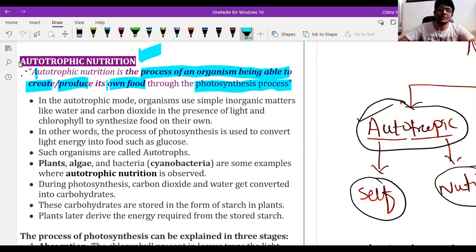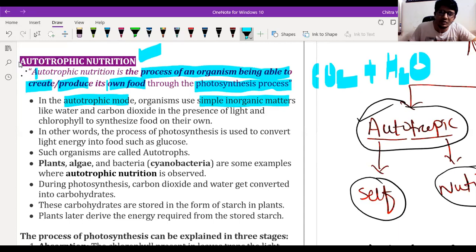Okay, now we have to discuss all the points related to autotrophic nutrition. So in the autotrophic mode, the organism uses simple inorganic matter like we have discussed, like CO2 and water. So the plant uses this carbon dioxide and water.